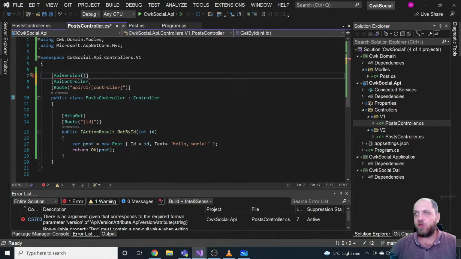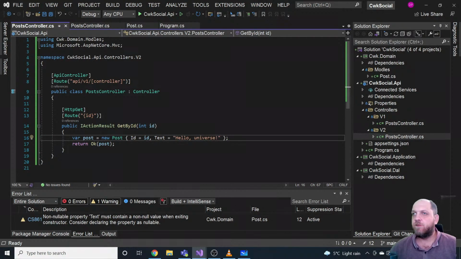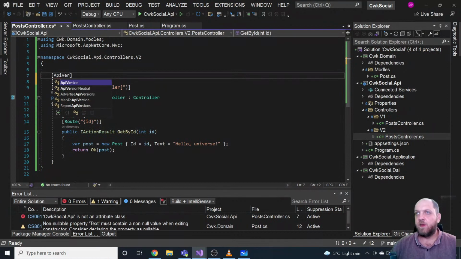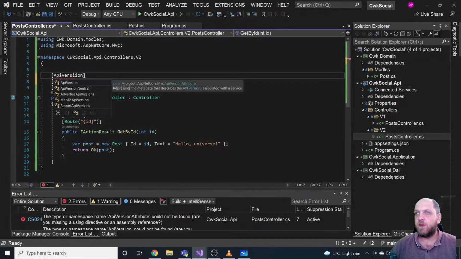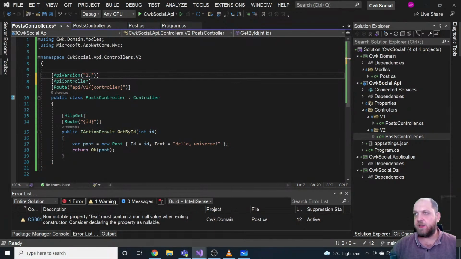Here in the API version, you would have to provide a string, and this would be version 1. Here we have to provide this as a string. So in the configuration, we provided that as integers for major and minor, but here we can actually specify that as a string.